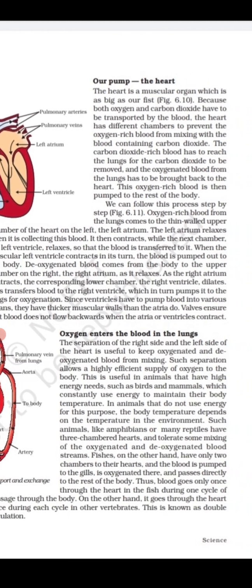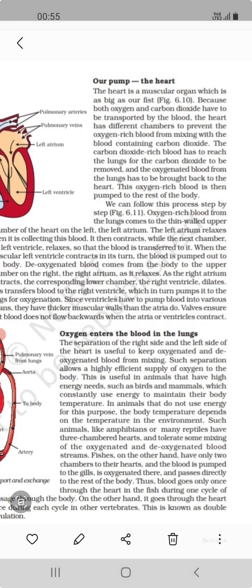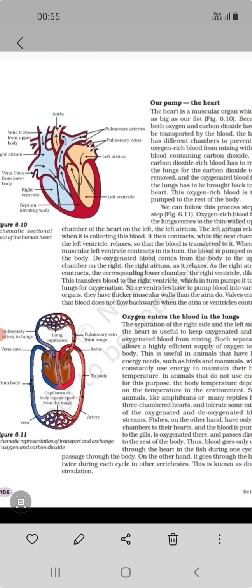Then after purification in the lungs, this oxygenated blood has to be brought back to the heart. And what is the function of the heart? To pump it to the rest of the body. So, in brief, we can say deoxygenated blood reaches the lungs, the lungs purify it, and then it comes back to the heart, and then the heart supplies it to the rest of the body organs.